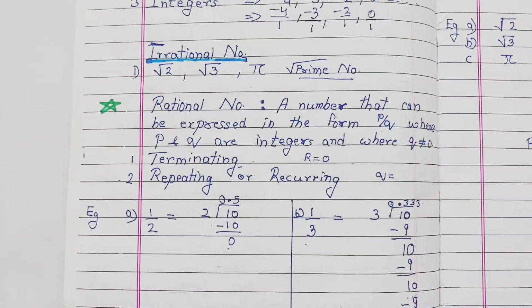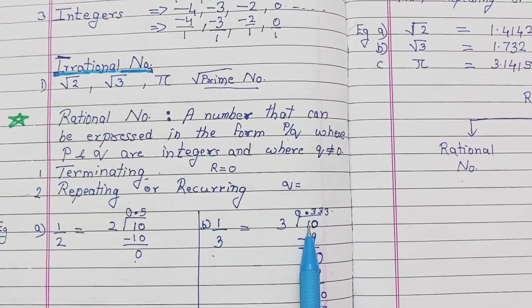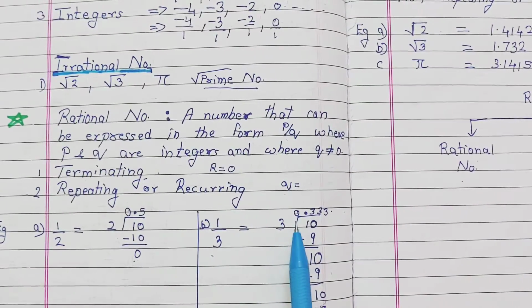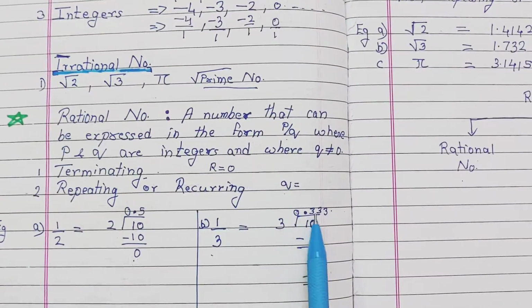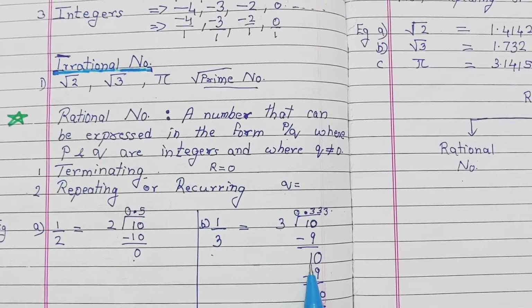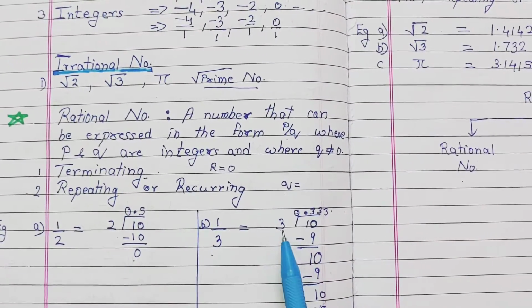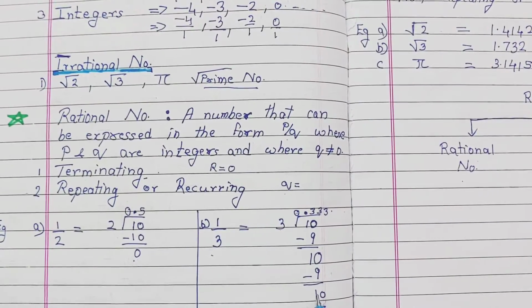Sometimes there will be numbers that won't be terminating. To know whether it is a rational or an irrational number, suppose the example 1 by 3 is given. We are dividing 1 by 3 here. Again 1 is smaller than 3, so what should I do? I should put a decimal and put a 0 here. Now 3 3s are 9. I got a remainder of 1. Again I placed a 0 here. Then 3 3s are 9. Again when I subtracted, I got 1.